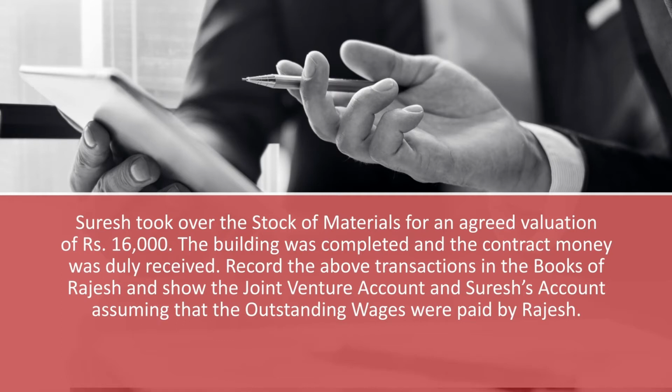The building was completed and the contract money was duly received. Record the above transaction in the books of Rajesh and show the joint venture account and Suresh account, assuming that the outstanding wages were paid by Rajesh. So these are the informations which have been provided. Based on them, we will prepare the joint venture account and the Suresh account.